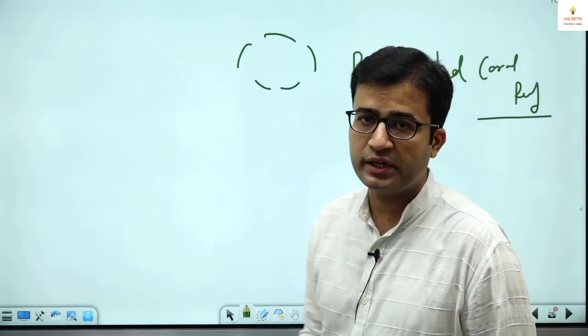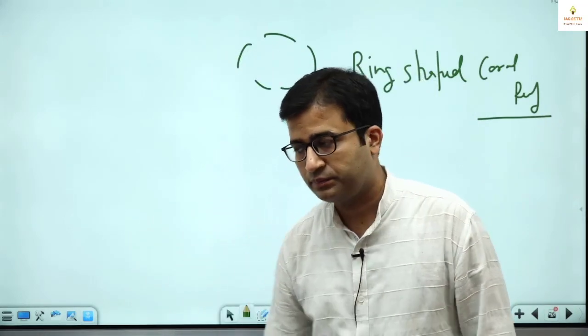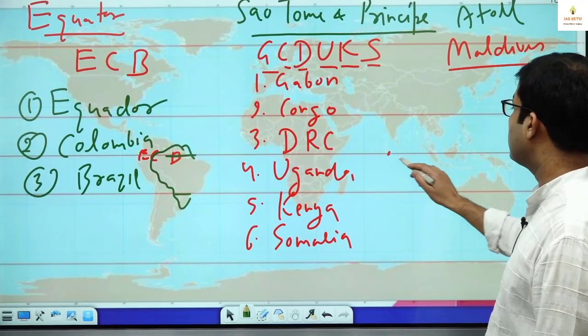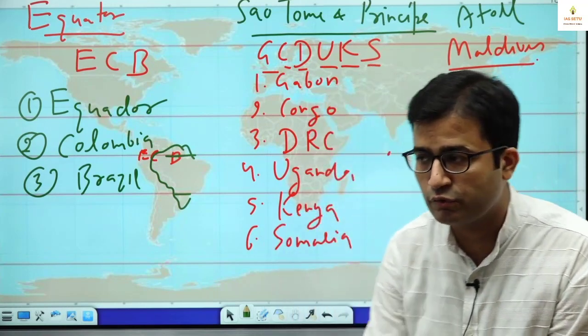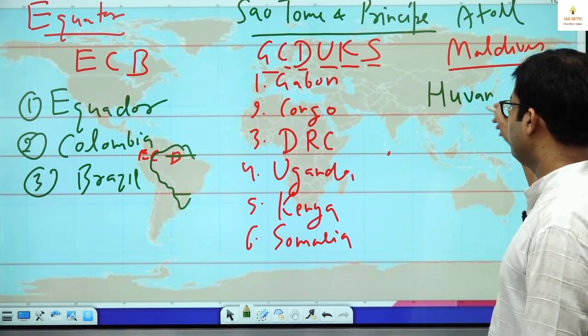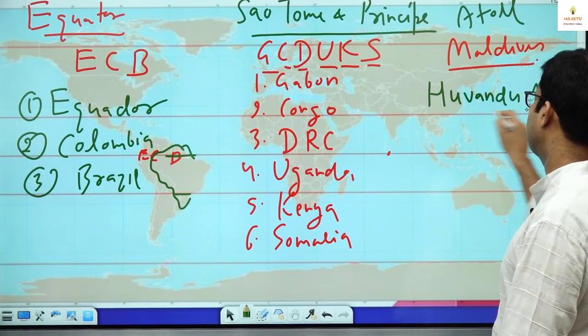Otherwise, I take this topic in detail. Coral reef, like here, I take fringing reef, barrier, atoll. So here in Maldives, equator doesn't pass through land, it passes through one atoll. Name of that atoll is Huvadhu. Huvadhu atoll.